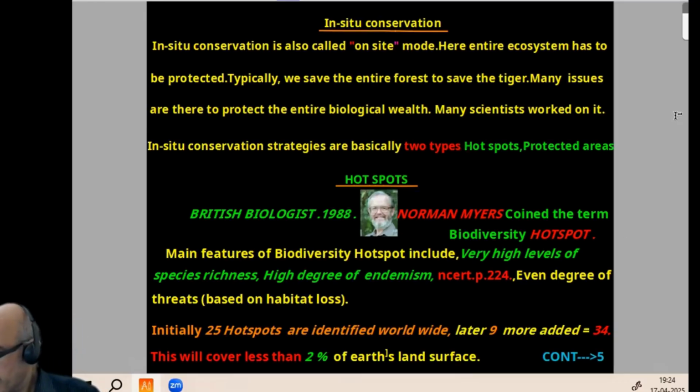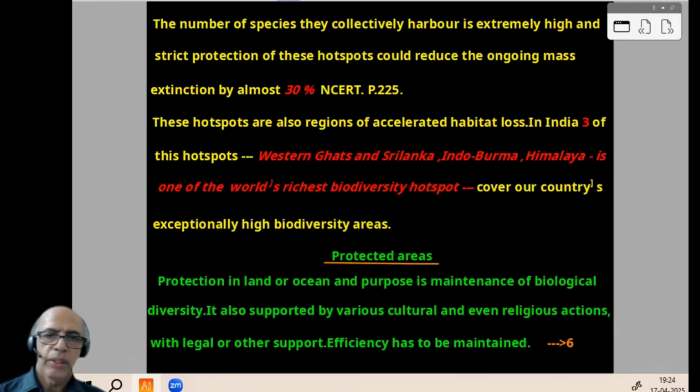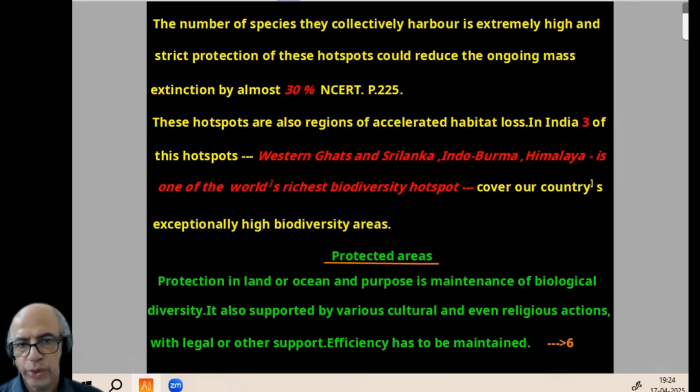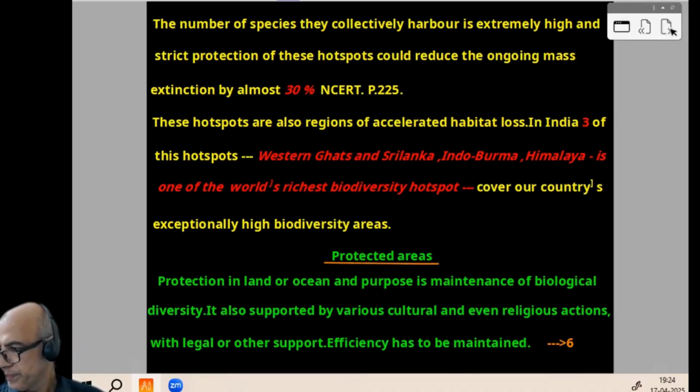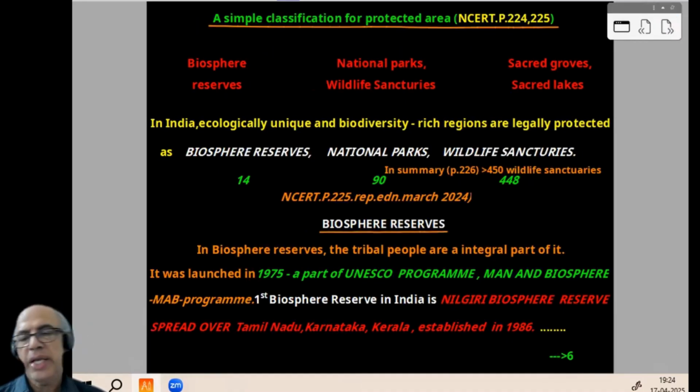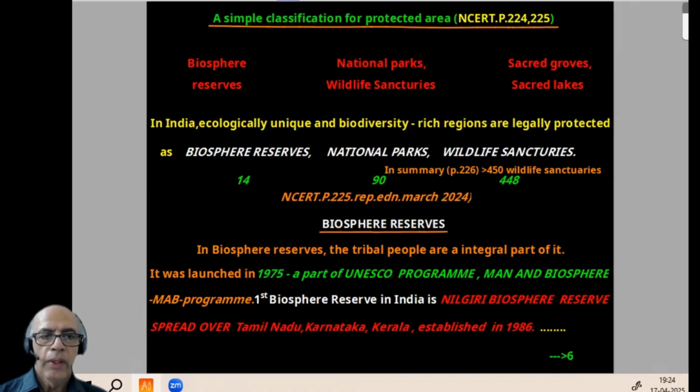Then came the next area, that is protected area. So protection is given, maybe natural, maybe human-wise or religion-wise, some kind of protection, by which biodiversity can be maintained, but efficiency also has to be taken care of. Now classification: biosphere reserves, national parks, wildlife sanctuaries, sacred groves and sacred lakes. In India, normally 14 biosphere reserves, national parks 90, wildlife sanctuaries 448, but in the summary of this NCERT they have given more than 450, page number 226. This all belongs to the NCERT March 24 reprint edition.